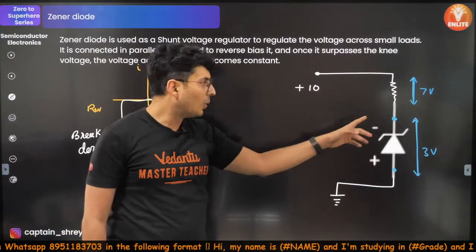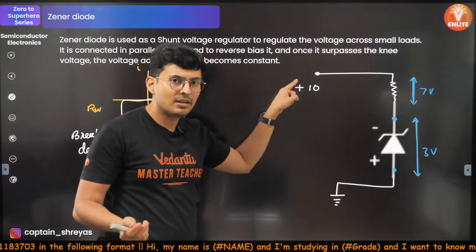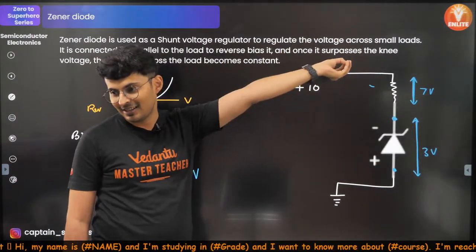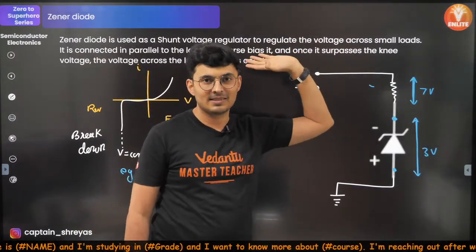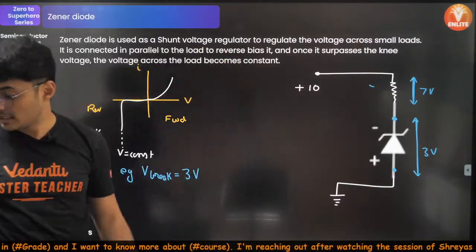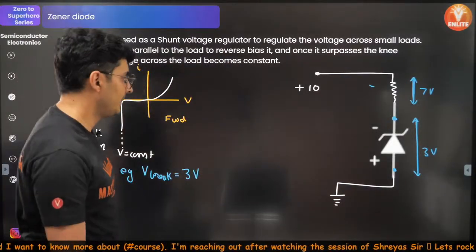Got it? So, if you change this 10 to something else, this will still remain 3. The difference will be dropped elsewhere. That's what a Zener diode does. Clear? Understood? It works in reverse bias. Zen, stay constant. Keep this in mind.